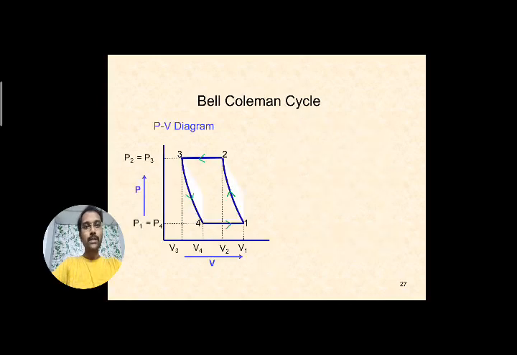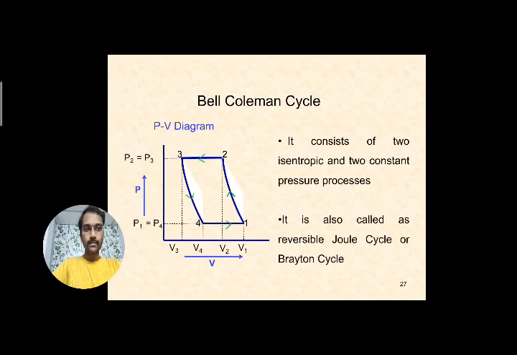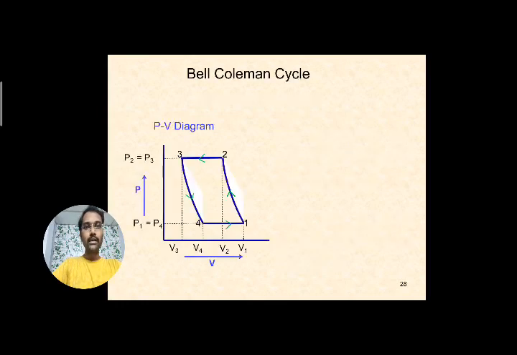The 1 to 2 process is isentropic compression. As I have already said, the cycle consists of two isentropic and two constant pressure processes, and it is also called the reversed Joule cycle or Brayton cycle. So, the Bell-Coleman cycle, or reversed Joule cycle, or Brayton cycle.